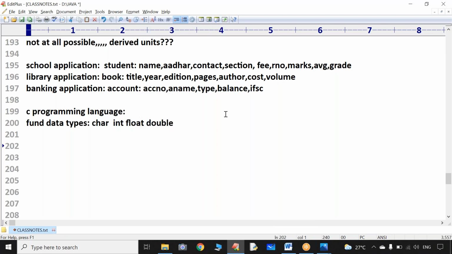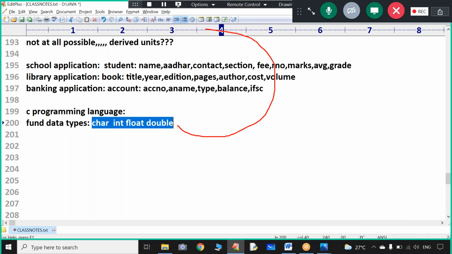These are the fundamental data types. With these, is it possible to represent student information in a flexible manner? Yes, you can represent it, no problem. But in a flexible manner, we can't represent it. A lot of complexity will be involved.